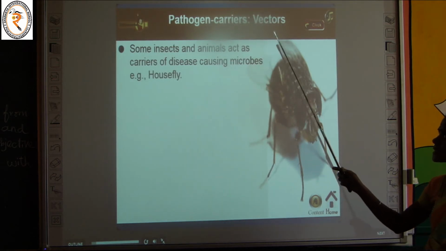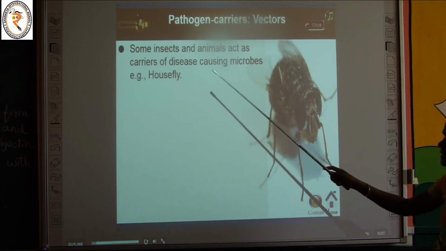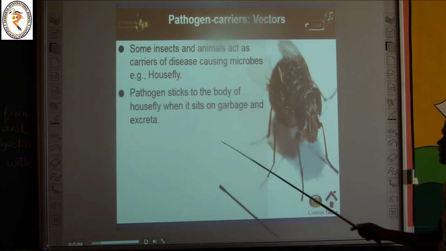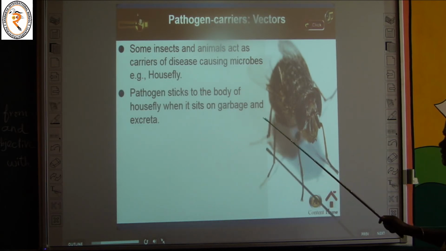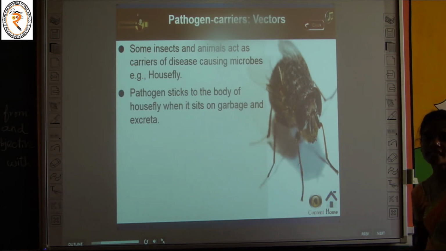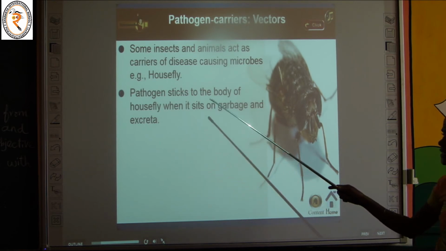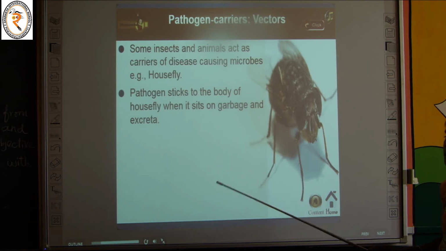The next one, pathogen carriers. The other name is vectors. We already know what pathogens are: the disease causing microorganisms are called pathogens. Some insects and animals act as carriers of disease causing microbes. For example, the housefly. Pathogens stick to the body of the housefly when it sits on garbage or excreta.